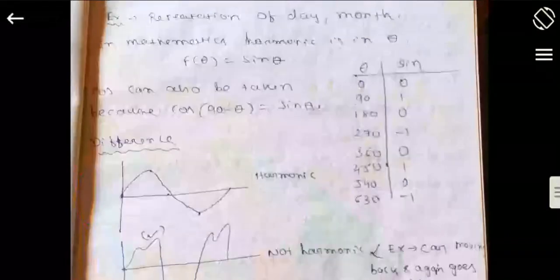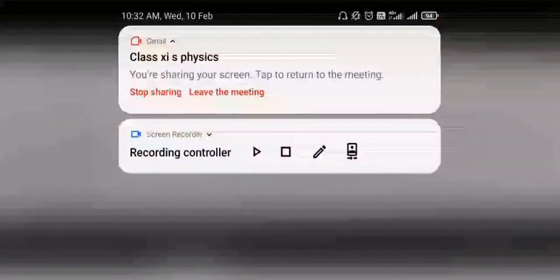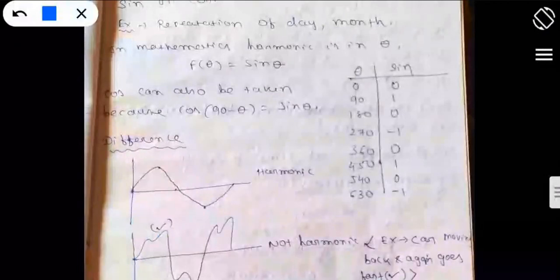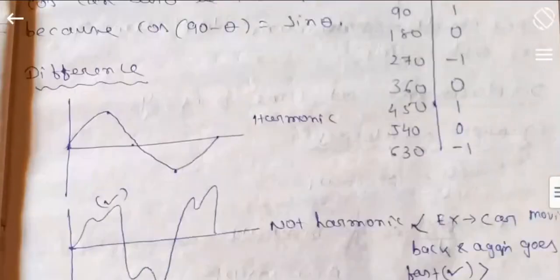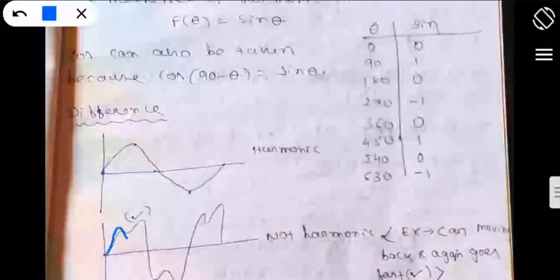And if you want to represent something not harmonic, or inharmonic in nature, then the diagram will be like this, okay. For example, a car has started its journey, and somewhere it applies the brake, okay.